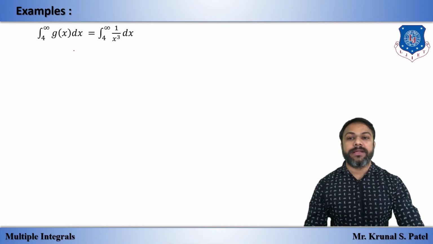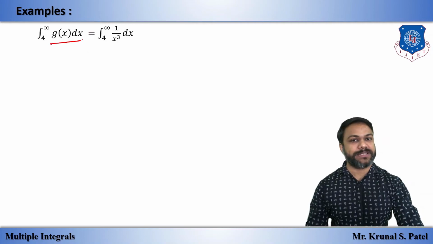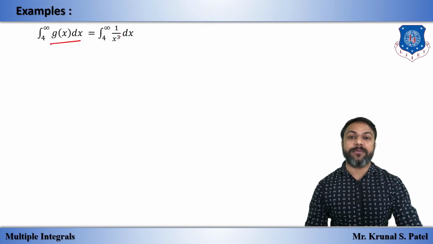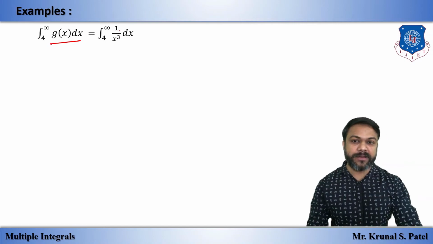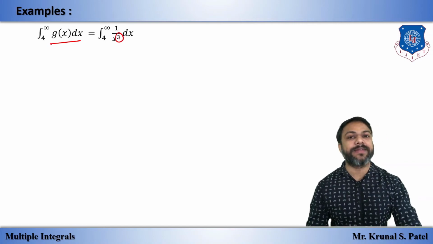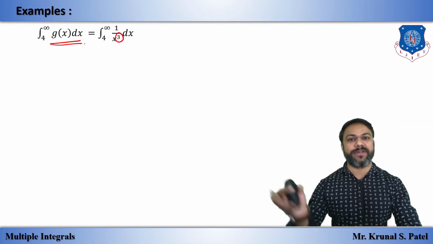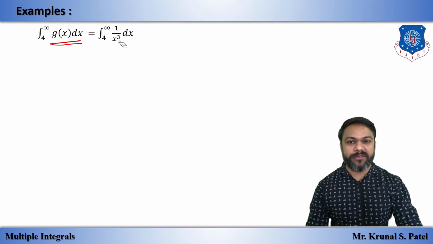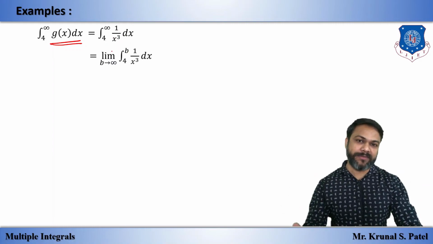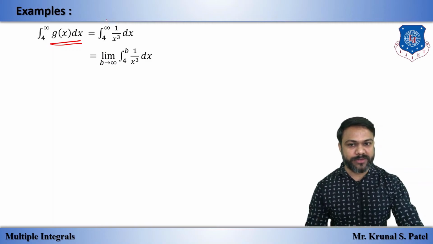So we have the integration from 4 to infinity of g of x dx. If we choose p integral, p is equal to 3, which is greater than 1, so the given integral is convergent. So g of x is convergent, so by limit comparison f of x is also convergent. But if we are not using that p integral, we can use the limit method also, that means the first kind of integration.